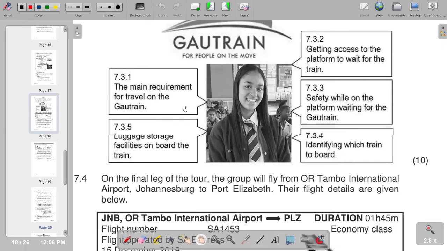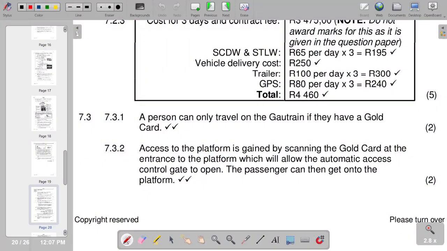So 7.3.1 is saying the main requirement for travel on the Gautrain. So the concern on 7.3.1 is that a person can only travel on the Gautrain if they have a gold card.